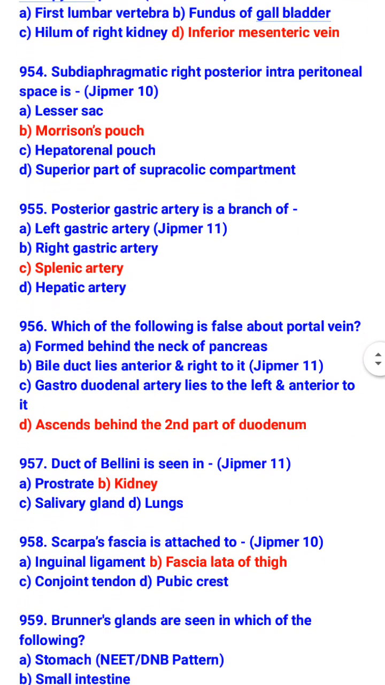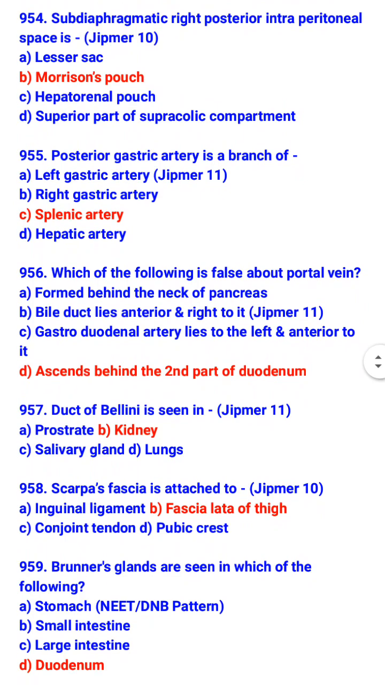Which of the following is false about portal vein? It ascends behind the second part of duodenum is false. Portal vein is formed behind the neck of pancreas. Bile duct lies anterior and right to it. Gastroduodenal artery lies to the left and anterior to it.